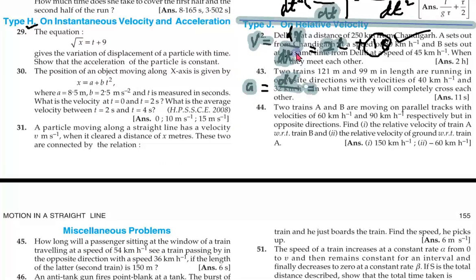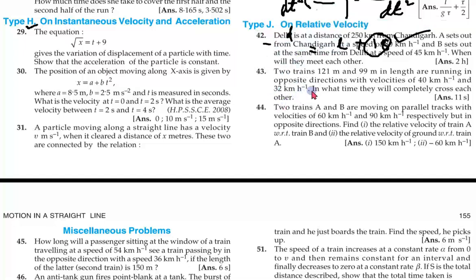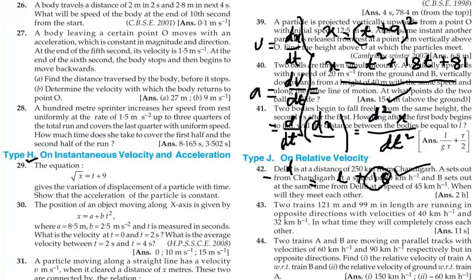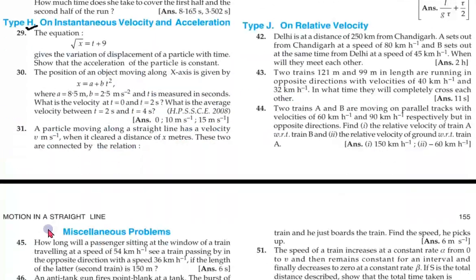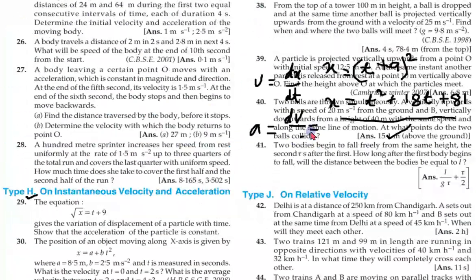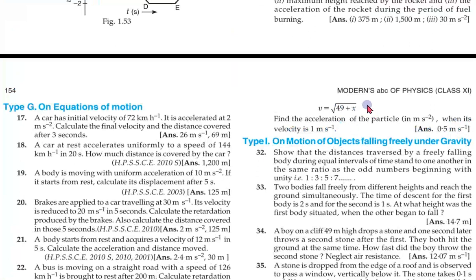Number 30 and 31. Let's look at 30: x equals a plus b t square. Then look at the 31 equation.